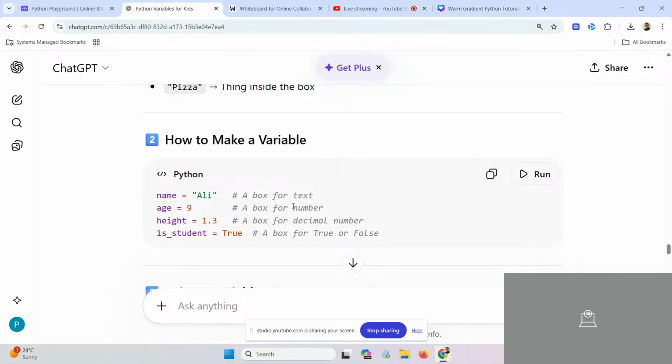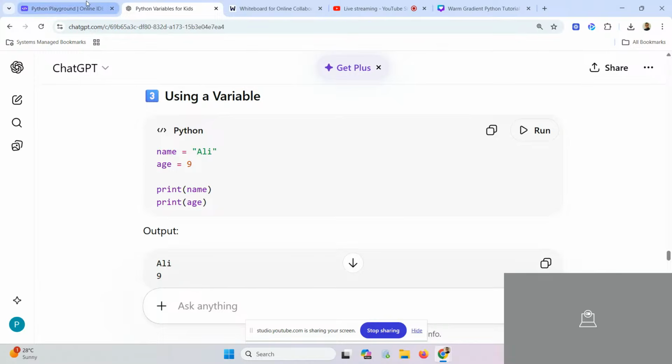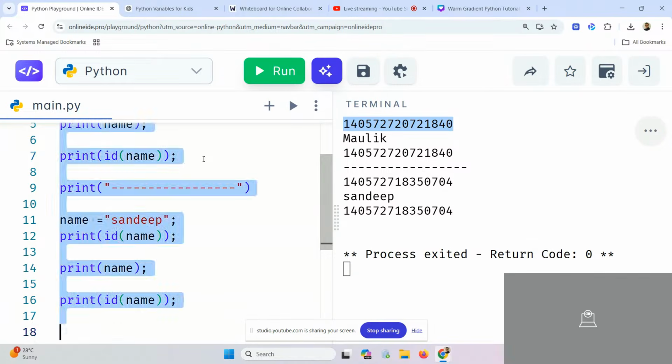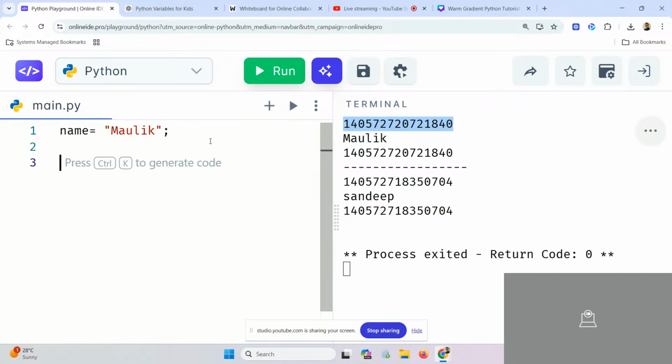Yes. Okay. Now the question comes, how to create different types of variables? So now I will teach you the different types of variables. Okay? Let's start. My first variable is this. I will say name. The name I wrote is Maulik. Okay. What can I do? I can say print.